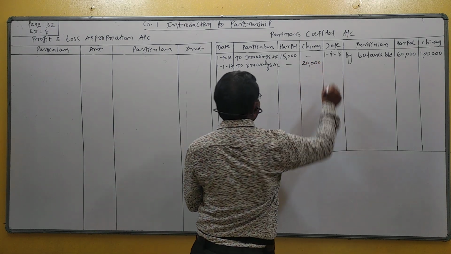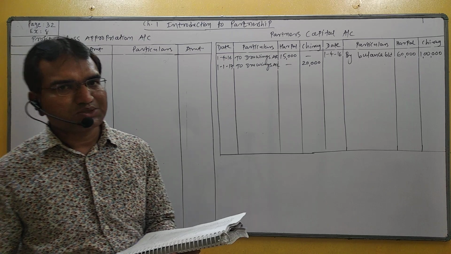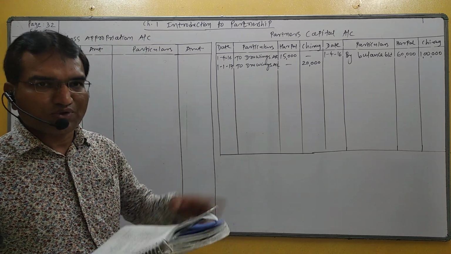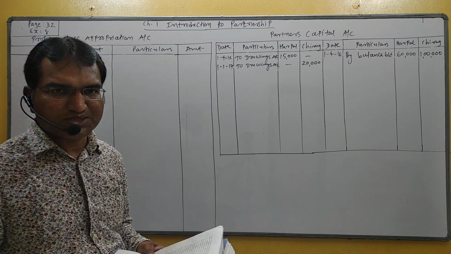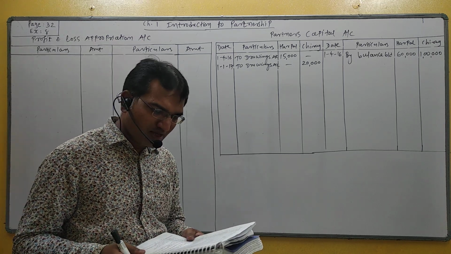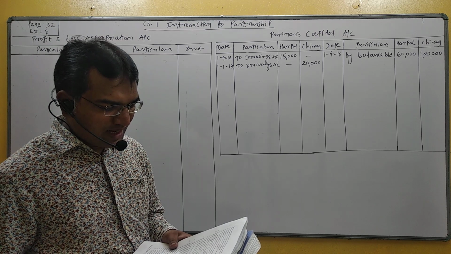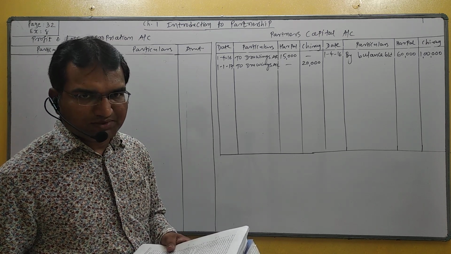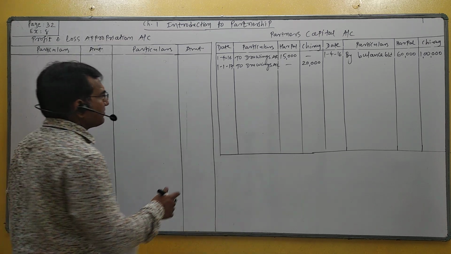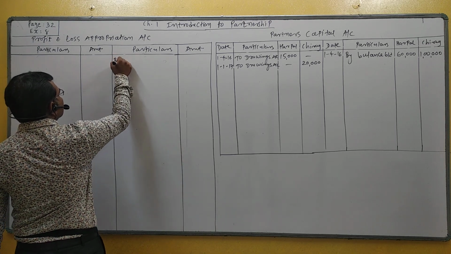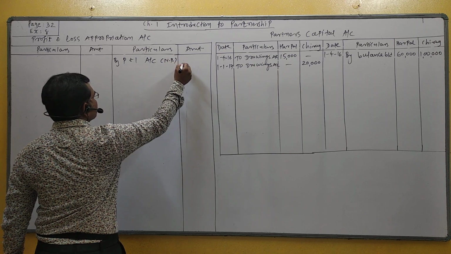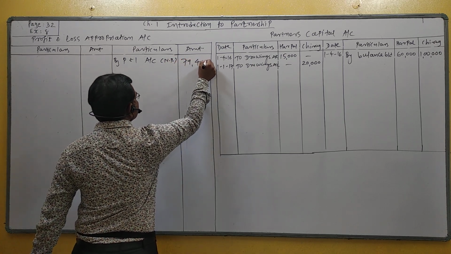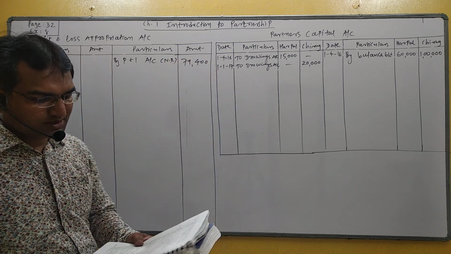Students, note one point: while calculating interest on drawing, date of drawing should be considered. Means interest on drawing is calculated on the basis of time consumed. Okay. At last, net profit is given in the example. Net profit is recorded in P&L appropriation account as by profit and loss account, in bracket net profit, 79,400. This is net profit.